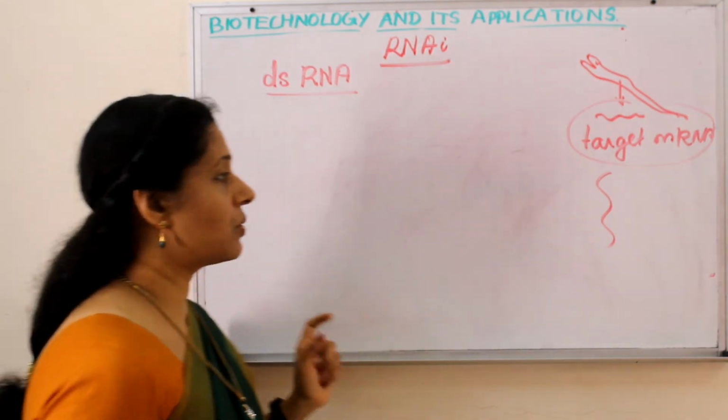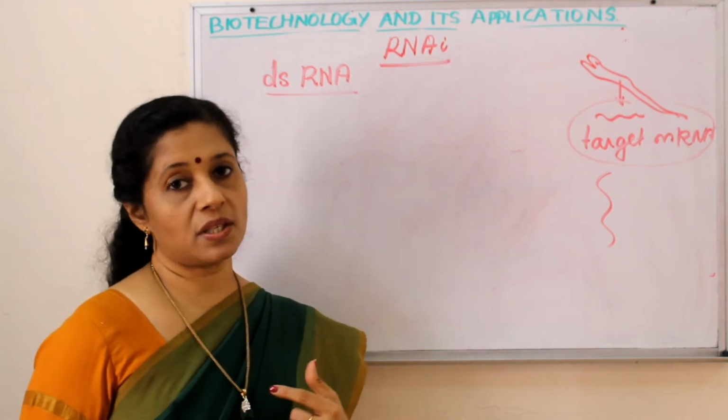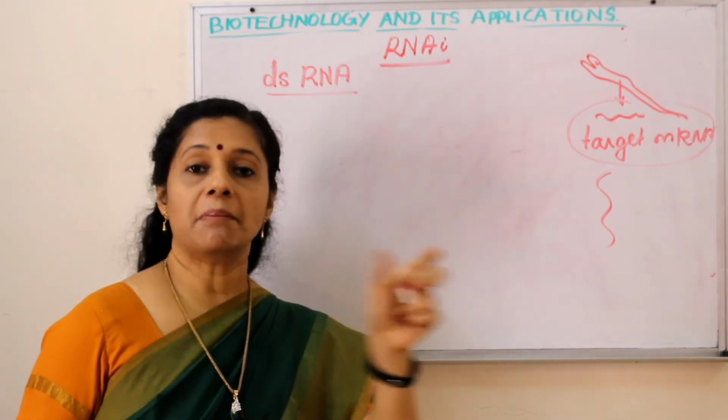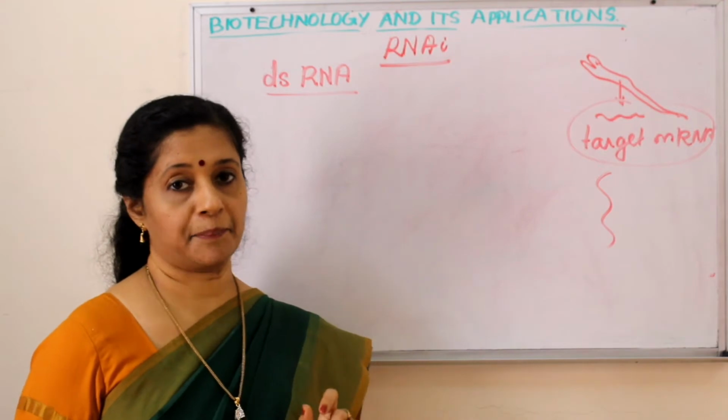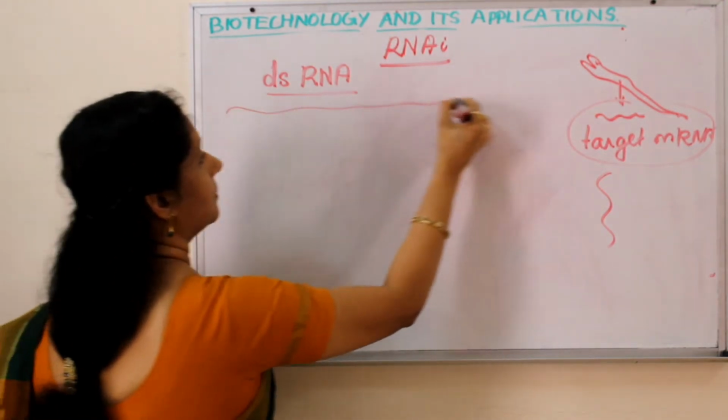It is usually formed by the infection of a virus or by transposons. Transposons are actually the jumping genes in our DNA. So these double-stranded RNAs are formed, and they are long.